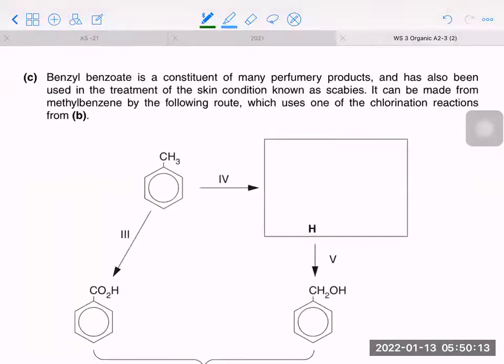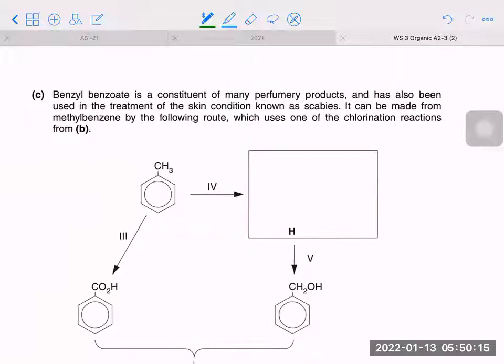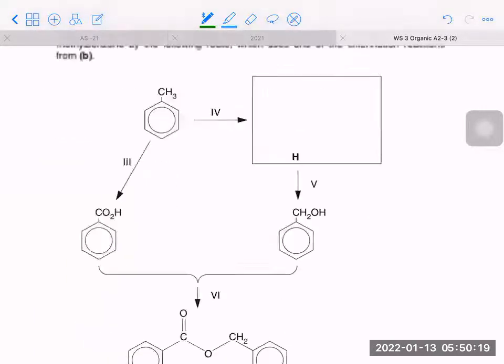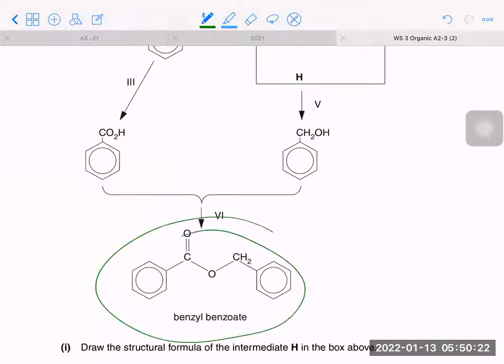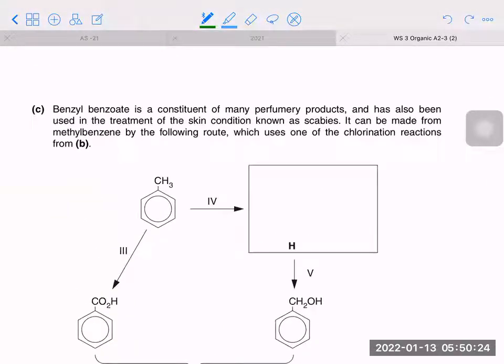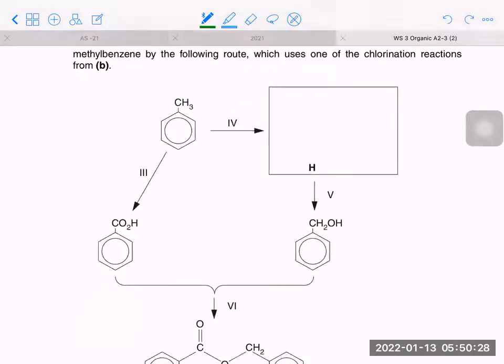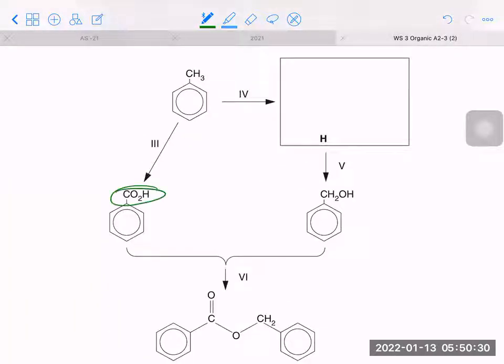Then they've given you this. They're saying benzyl benzoate is a constituent of many perfumes and so on. You can't do benzyl benzoate, I mean, you can't get to this part right now. Just this bit right here. So you have methyl benzene. The methyl group is becoming CO2H. So this must be oxidation. And then methyl benzene is becoming something else, where CH3 is becoming CH2OH.